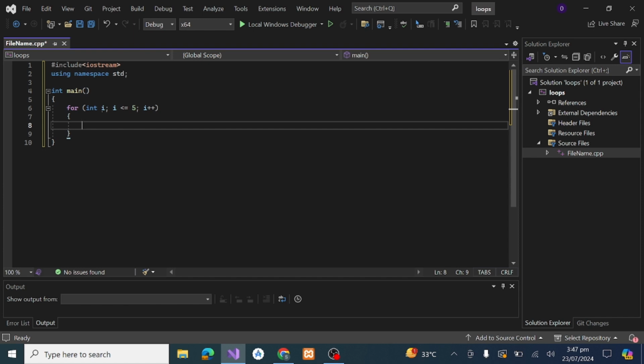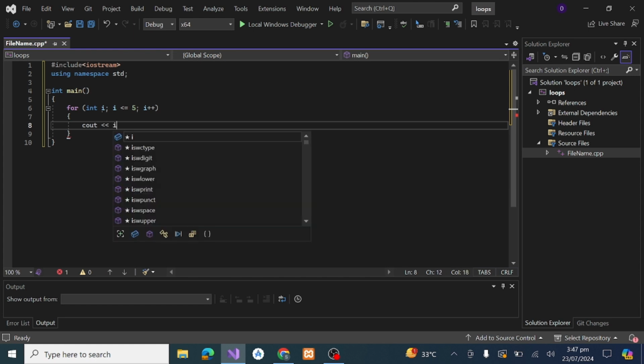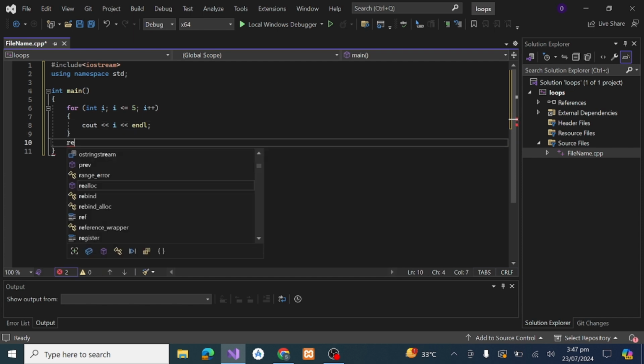So first we initialize the variable I, then it checks the condition. If I is less than or equal to 5, I plus plus, then it iterates the value of I. So we will check by cout I. So we must return 0.